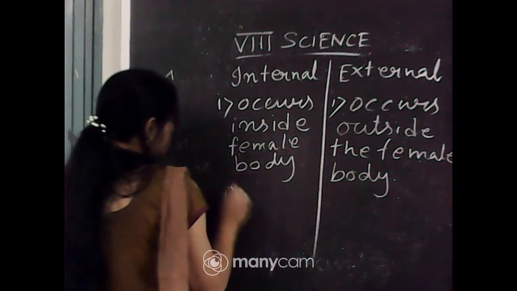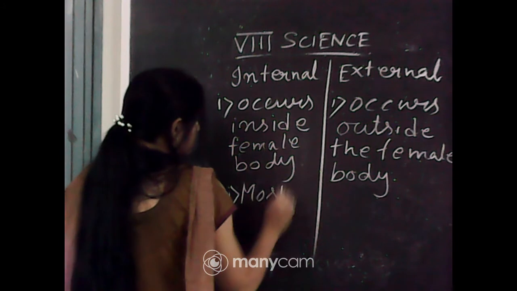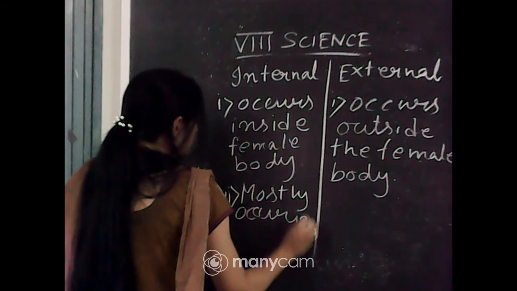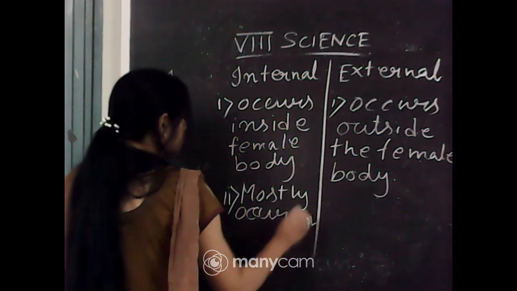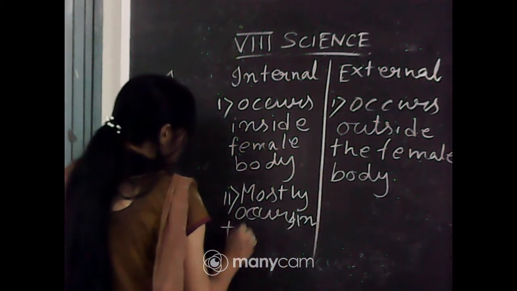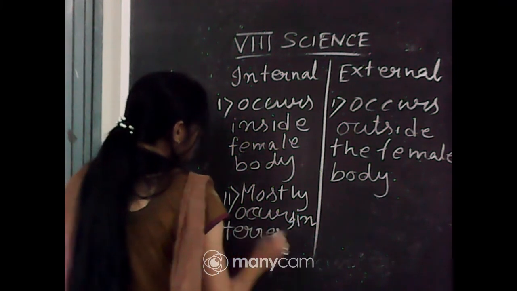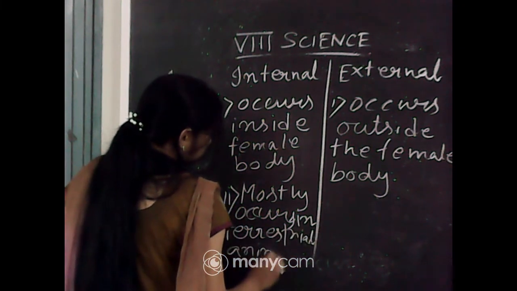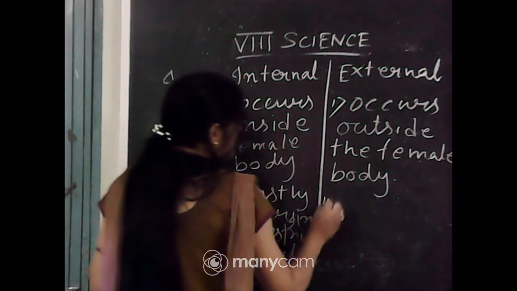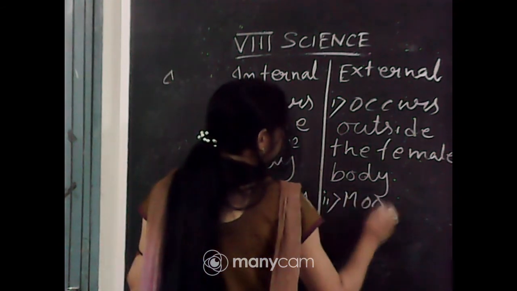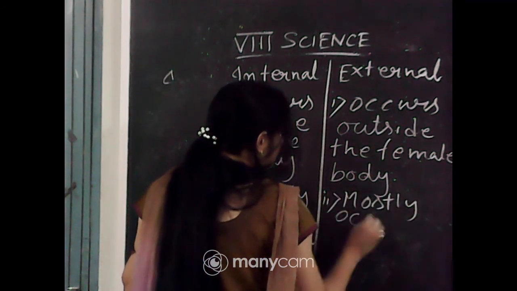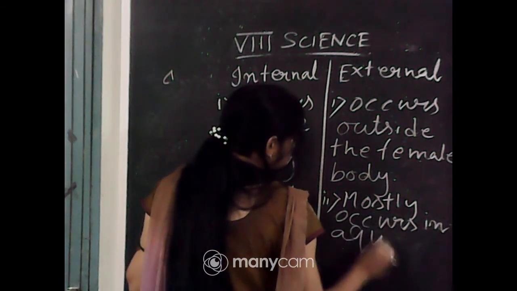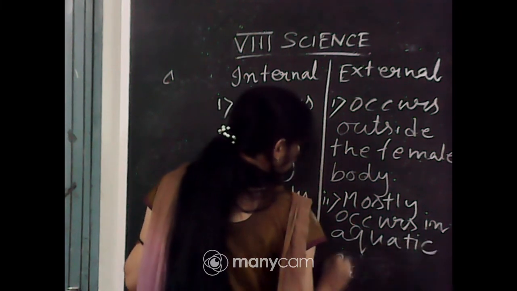Number 2: internal fertilization mostly occurs in terrestrial, that is land-living animals. External fertilization mostly occurs in aquatic animals.